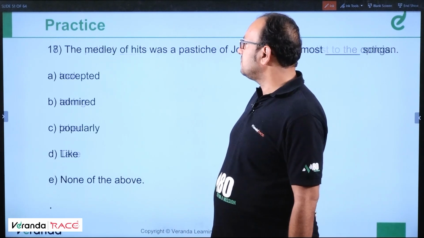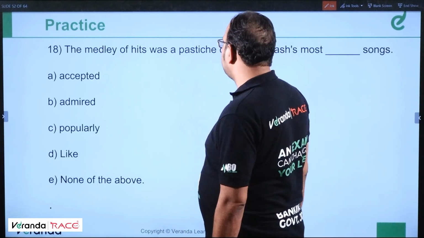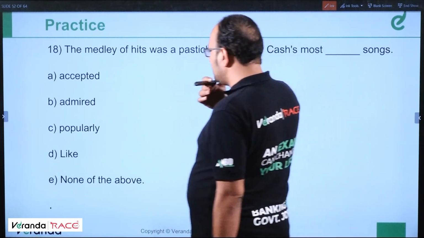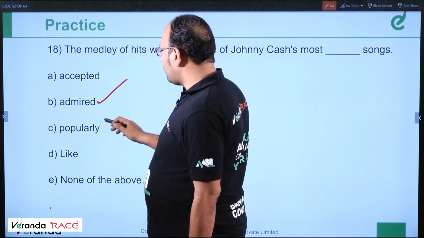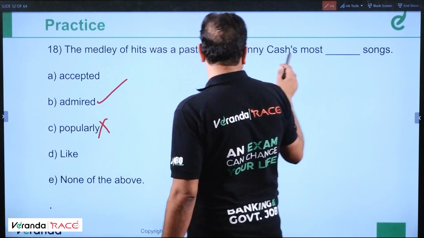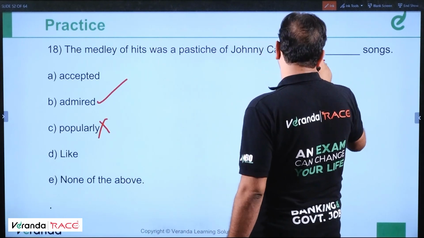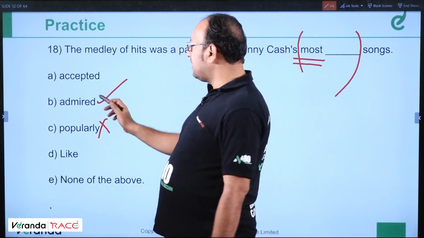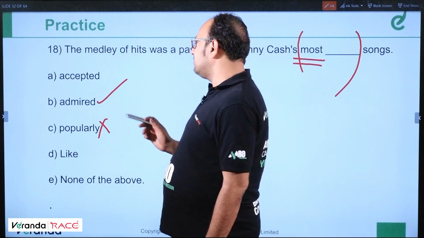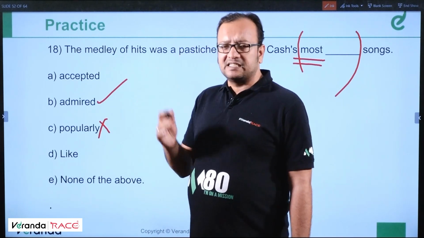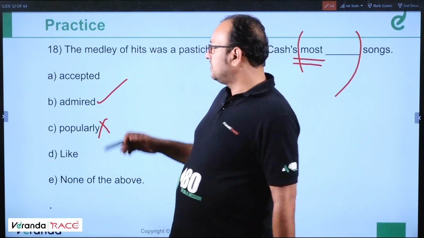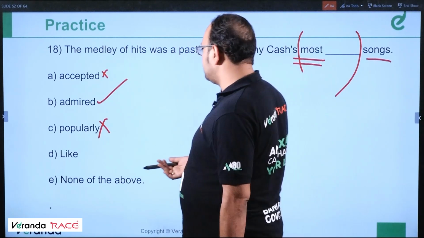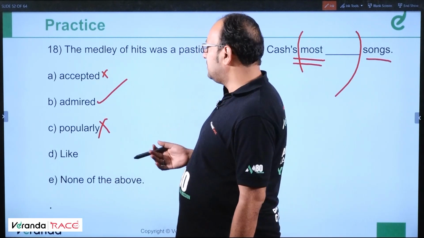Moving ahead. The medley of hits was a pastiche of Johnny Cash's most dash songs. Most admired. Popularly is wrong. It's an adverb. Most is used to represent a superlative degree adjective. So admired is an adjective, past participle in the form of participial adjective. So most accepted songs is not suitable, not fit for the question, not fit for the answer.